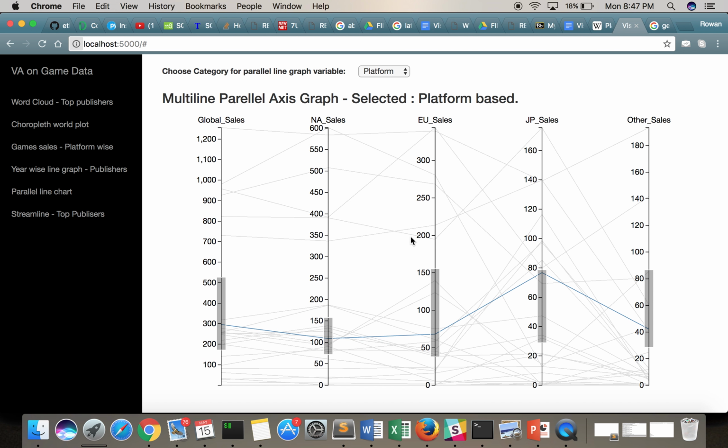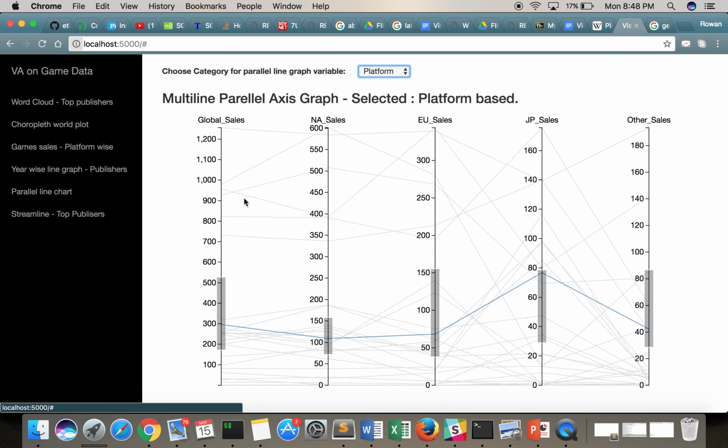So you can do this for many other different gaming platforms, and this can give you very good results based on what exactly you want. And this is very good because this graph makes it very interactive, very user friendly, which makes sure that the user can get what exactly he wants. So this is a pretty interactive graph, and like I said, this can be done for different variables like genres and publishers.